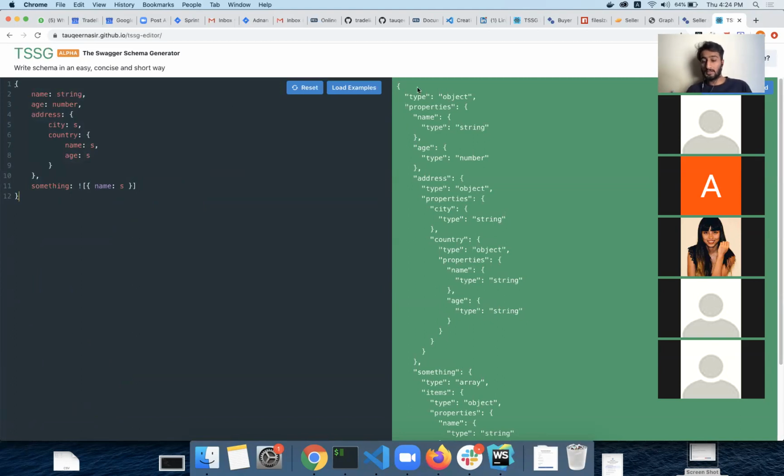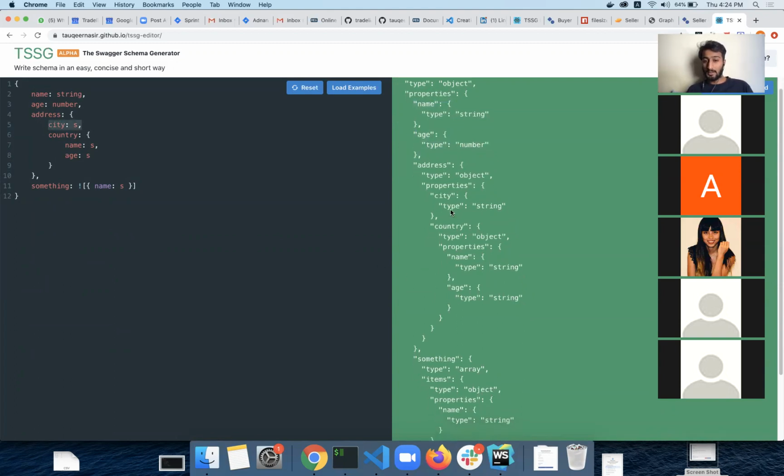So this is how it transforms your Swagger object definition into a fully qualified OpenAPI spec. So this is how it looks. This is an object, so it is a type object, and then it has some properties, so we're going to have an object of properties. The name is of type string, and similarly the age is of type string. Look at this city, s, but it is using this proper type string value.